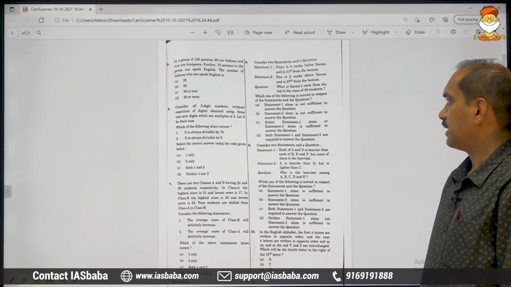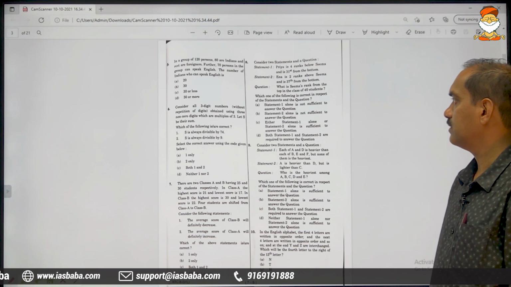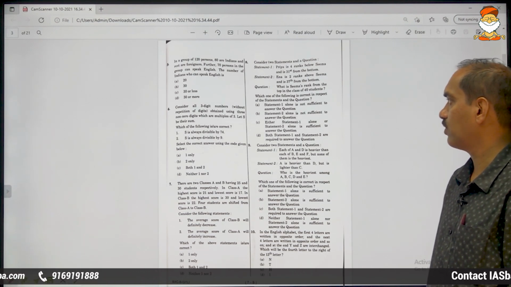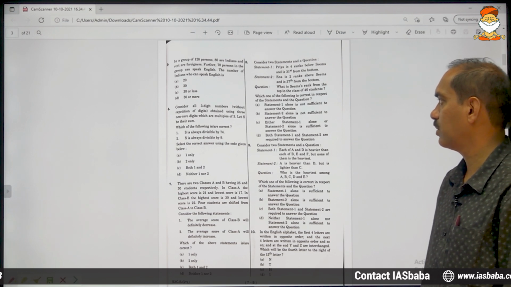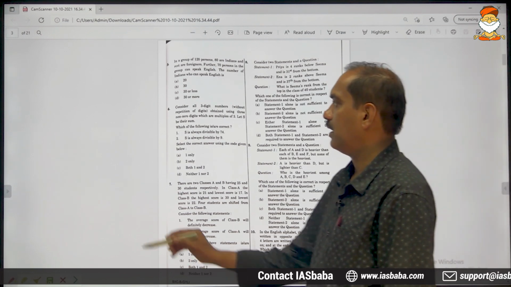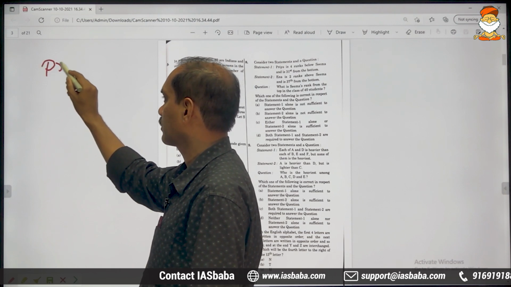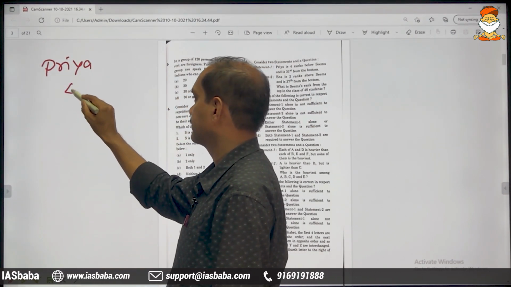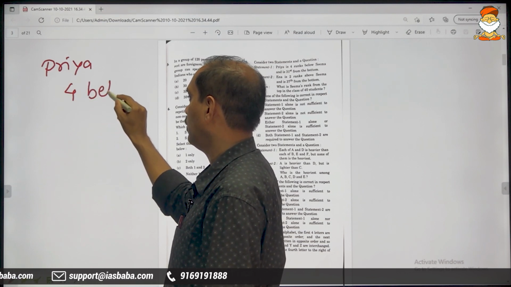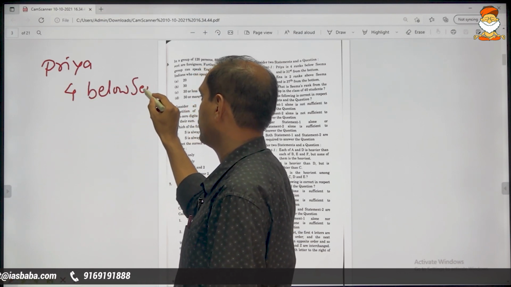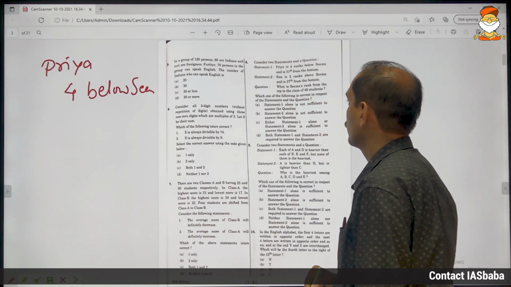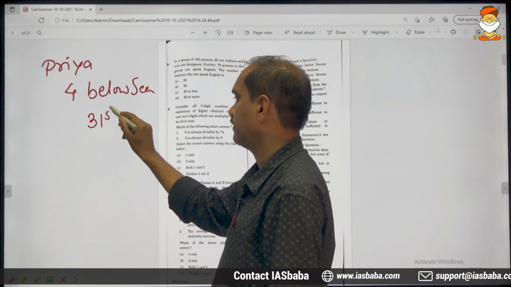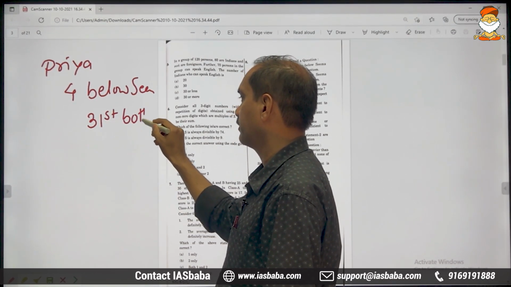Consider two statements and a question. Priya is 4 ranks below Seema and is 31st from the bottom.